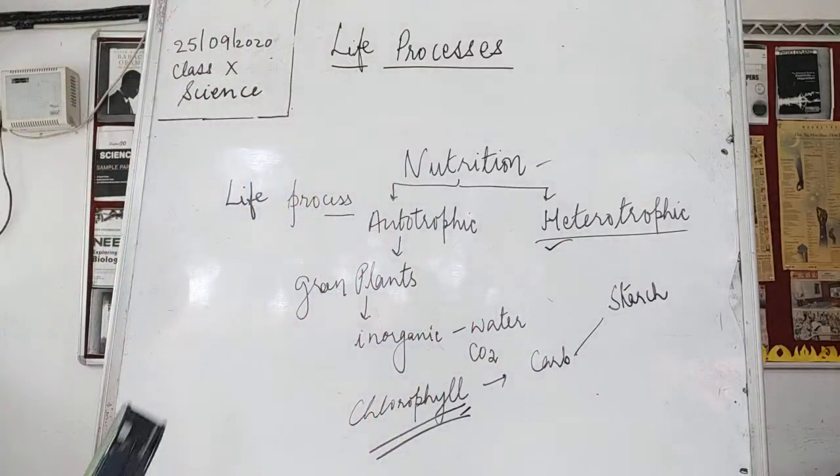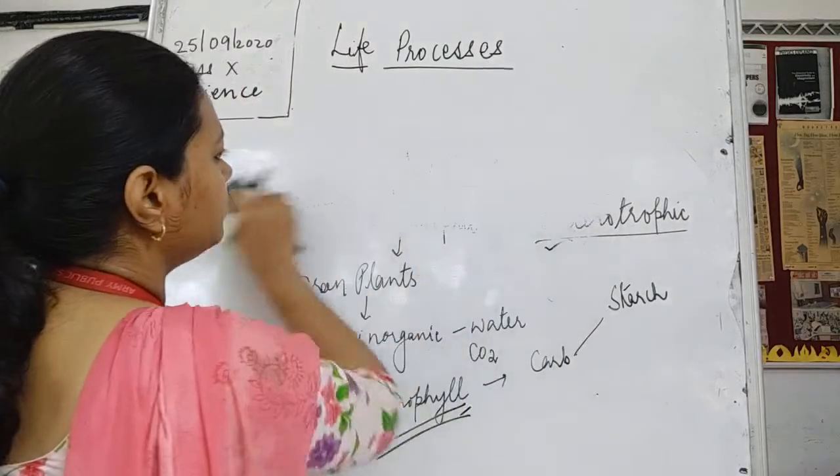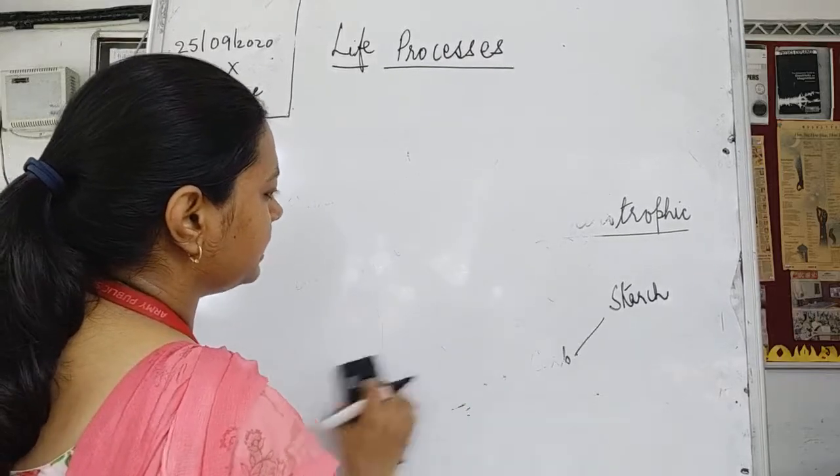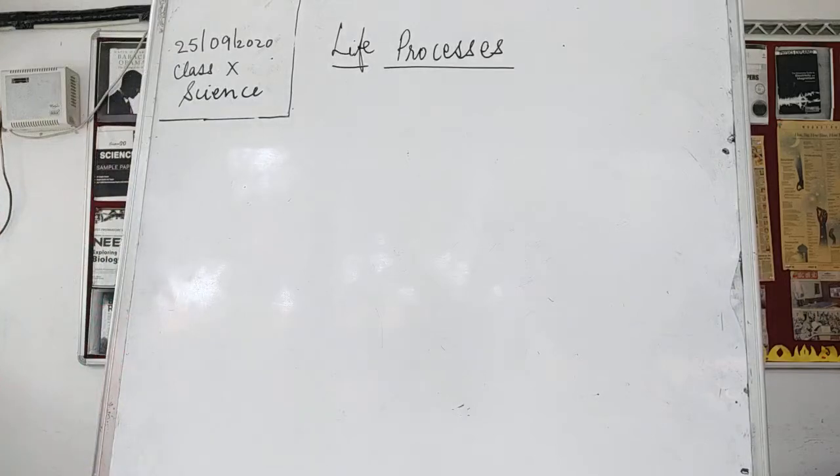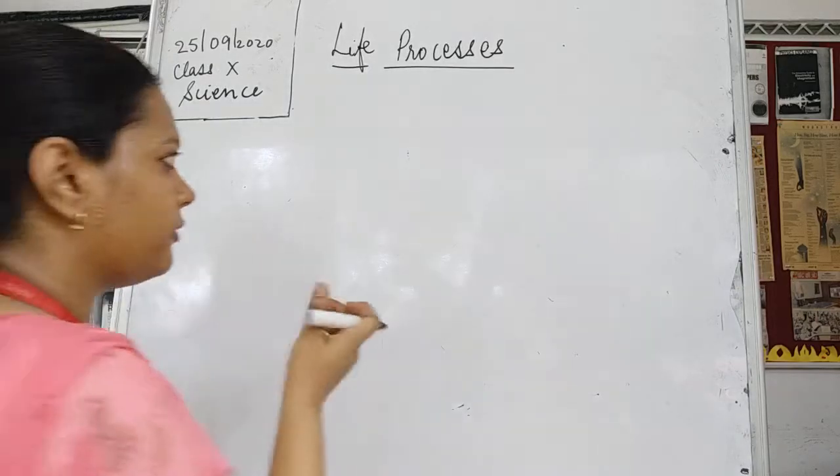In the heterotrophic mode of nutrition, we will study three modes of nutrition. The first mode was the saprophytic mode of nutrition, which we have already discussed.